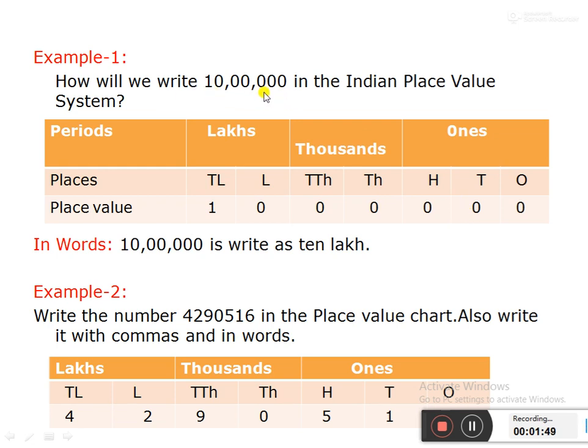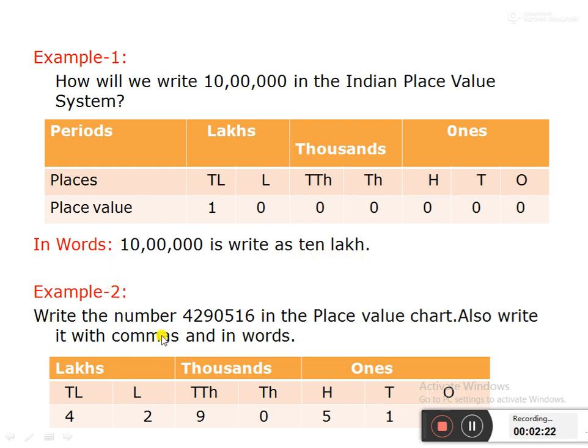You see the commas where I have entered. After the ones period, that means ones, tens, hundreds, I put a comma. After the thousands period, 10,000s, after two digits, then lakhs and 10 lakhs. When you write in words, here 0, so nothing is there. Here also 0. But in the lakhs period you see 1 0. 1 0 means 10. What is the period? Lakhs. So what is the answer? 10 lakh. When you write in words, we write like that only, 10 lakh.